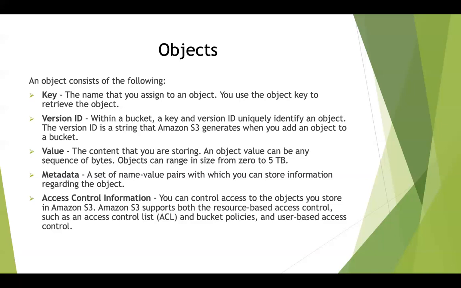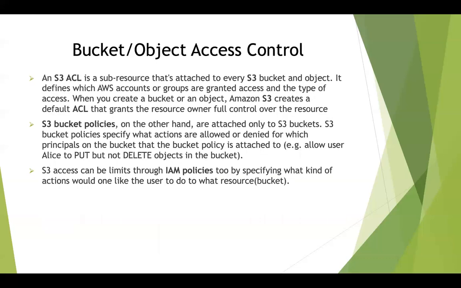Then the metadata is a set of name-value pairs with which you can store information regarding that object, something along the lines of who created that object and what tags are associated with it. And access control information is how you want to provide access to that particular object, whether you want to provide access to the entire world, or only one IAM user in your organization, or only read-only access, or write-only access, and so on. When it comes to bucket or object access control, we will look at this in a little more detail.